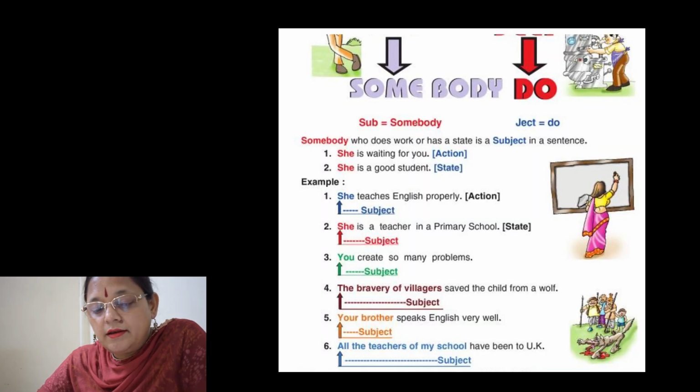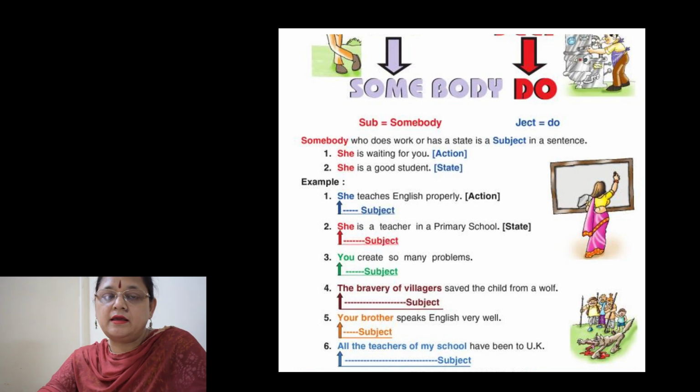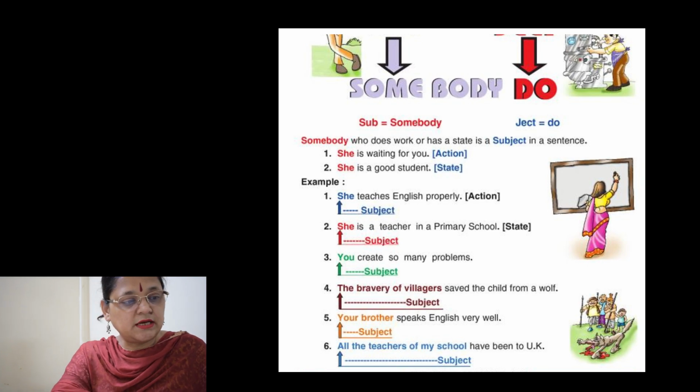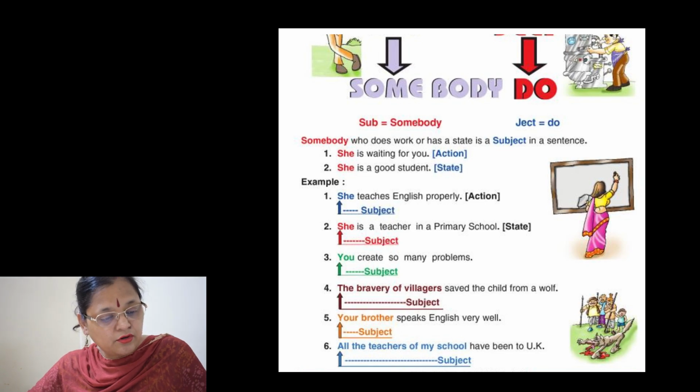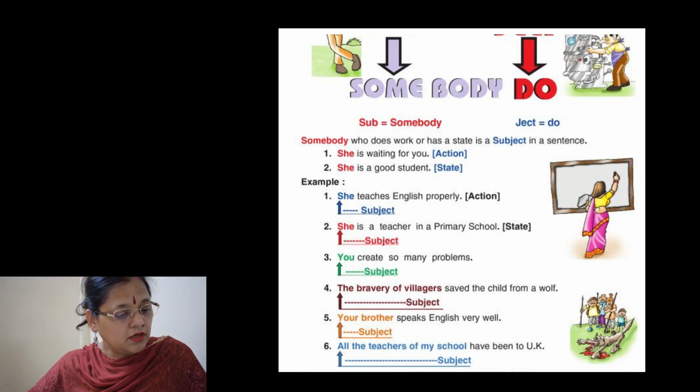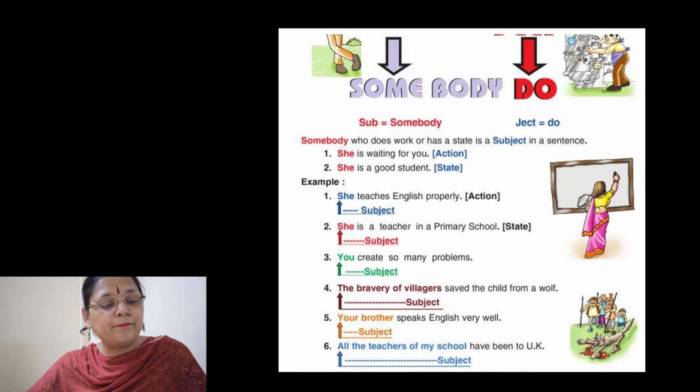Okay, now next I am going to tell you how you have to identify the subject. Subject and predicate. The next topic is subject and predicate. So what is a subject? It is the part of a sentence which names what the sentence is about. And the predicate is the part of the sentence which says something about the subject. Okay, like, I'll give you an example.